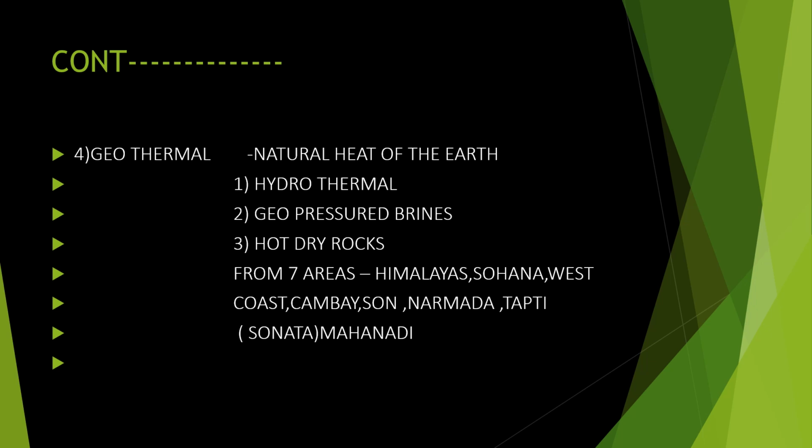the energy. Then the main areas of using this geothermal are seven areas from which we are getting this geothermal. They are the Himalayas, Sohana, West Coast, Cambay, Son, Narmada, and the Tapti. Okay, Sonata, it is known as Sonata. It is Son, Na, Narmada's first two letters, Na, and Tapti's Ta, that is known as Sonata. Then Mahanadi, all these areas, some coastal areas, we are using geothermal power for producing energy.